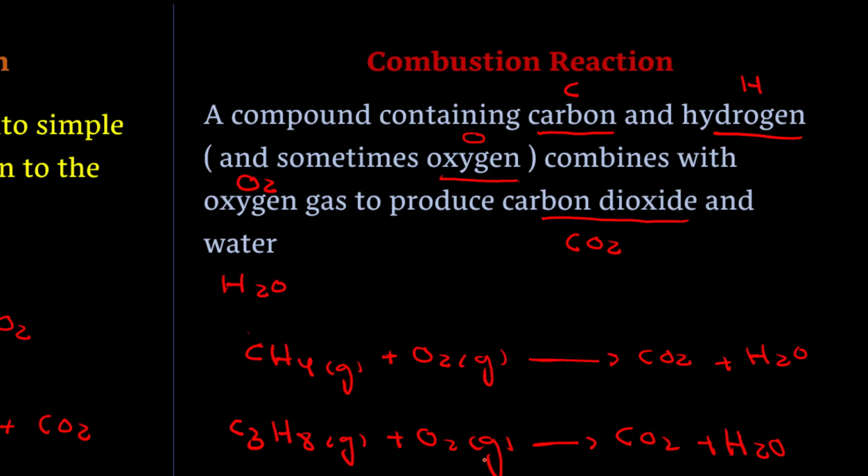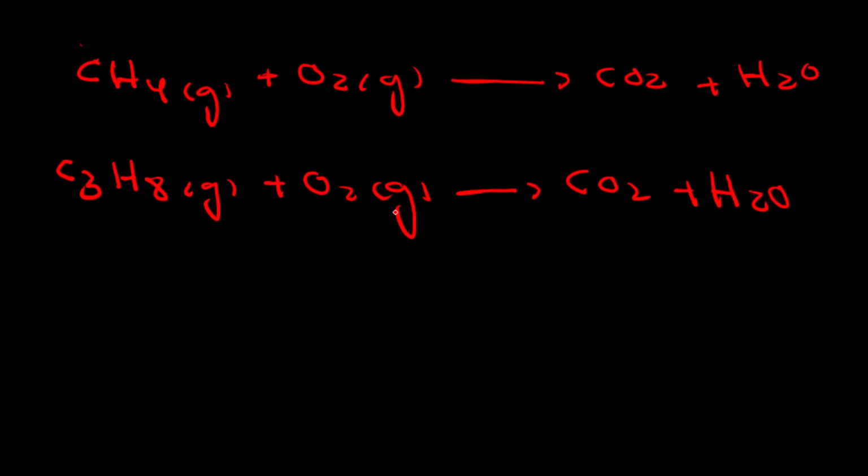Look, one thing which is more important: balancing of equations is the most important thing in chemistry. But here, these equations were not balanced. You just focus on the chemical reactions here. Later we will discuss the balancing of equations too. Now you just focus on the chemical reactions. Do not focus on the balancing of the equations, right?